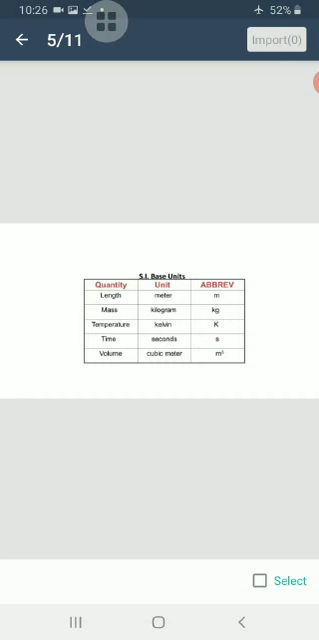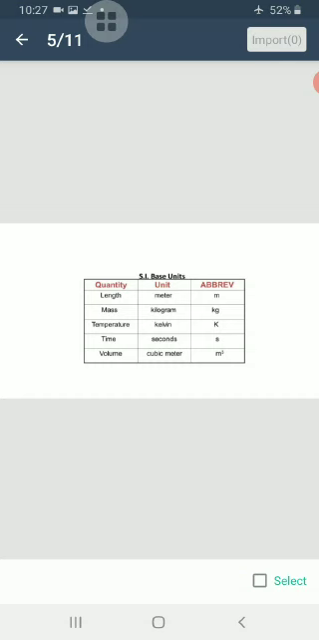Similarly, if the length of your table is 2 meters, it is 2 times as much as the known unit, the meter. If your mass is 35 kilogram, it is 35 times as much as the known unit, the kilogram. So we can therefore say that measurement is the comparison of the unknown quantity with some fixed quantity of the same kind.